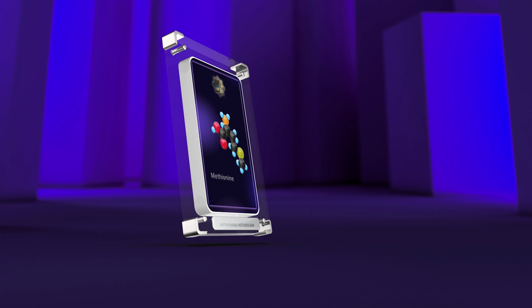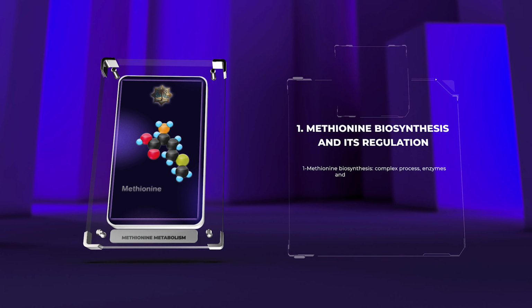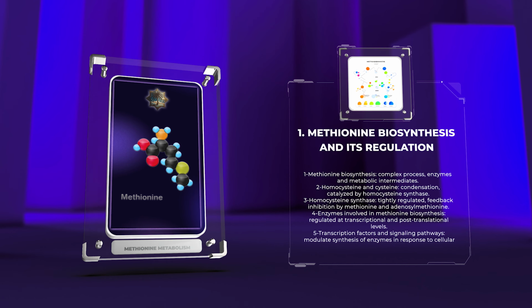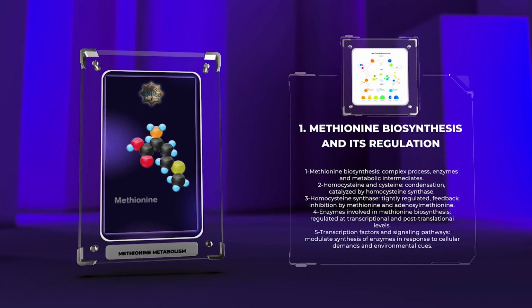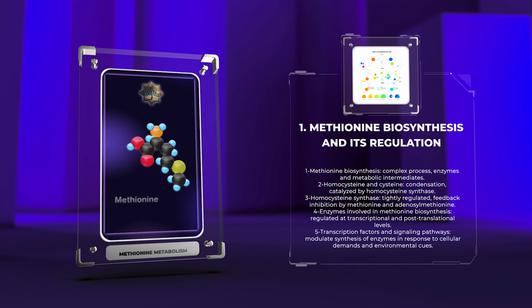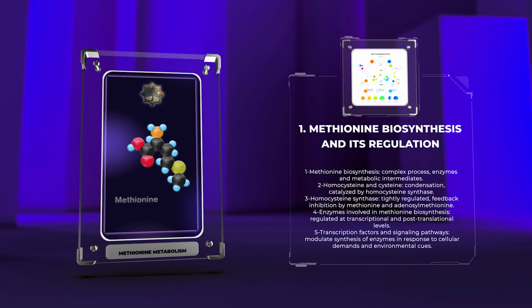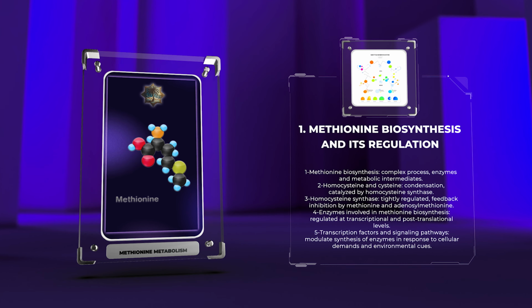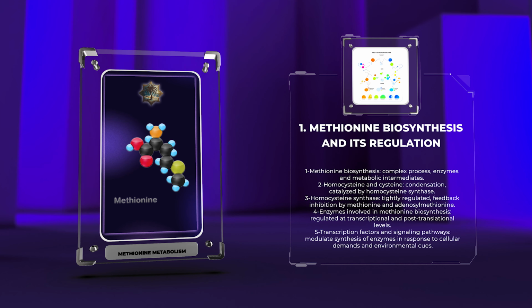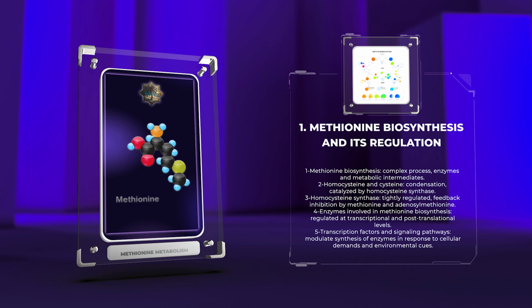Methionine biosynthesis is a complex process that requires several enzymes and metabolic intermediates. It begins with the condensation of homoserine and cysteine, catalyzed by the enzyme homocysteine synthase. This reaction represents a committed step towards methionine synthesis. The activity of homocysteine synthase is tightly regulated by various factors, including feedback inhibition by methionine and adenosylmethionine.